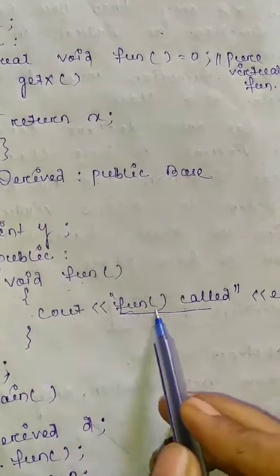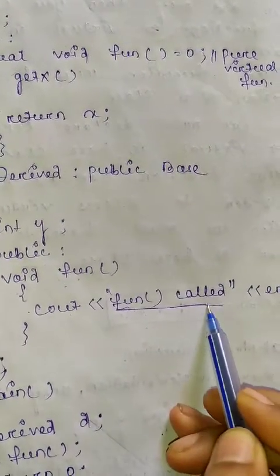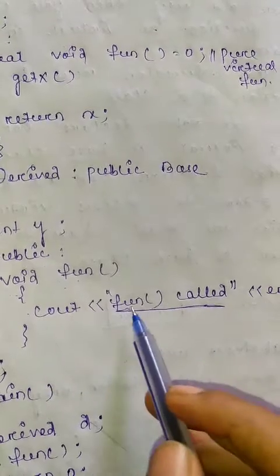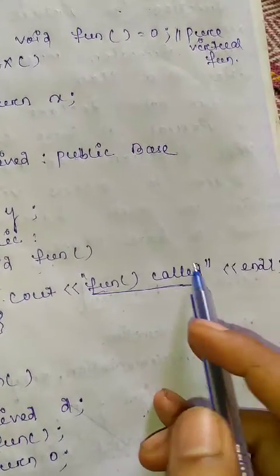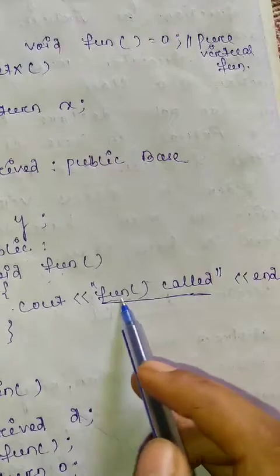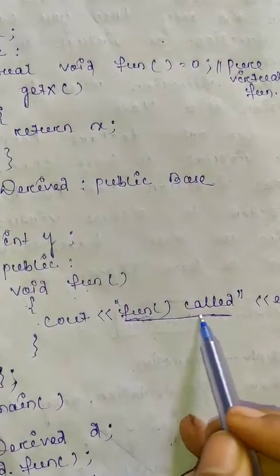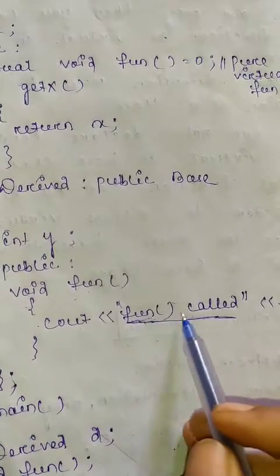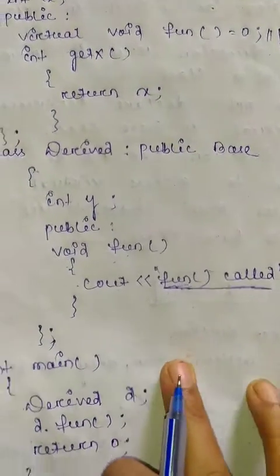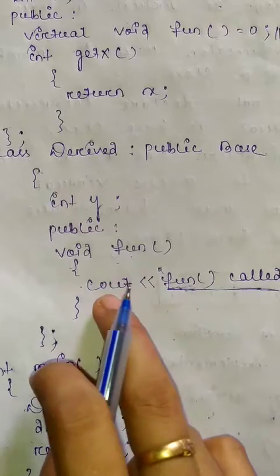In the cout I have written a statement so that this message will be displayed, that function is called. The function is not actually called here, this is the function body. I only display the statement that function is called. You can write anything within this.